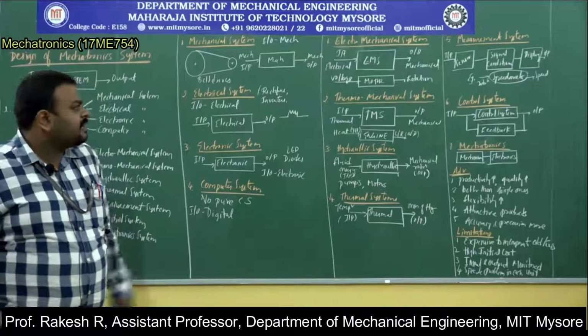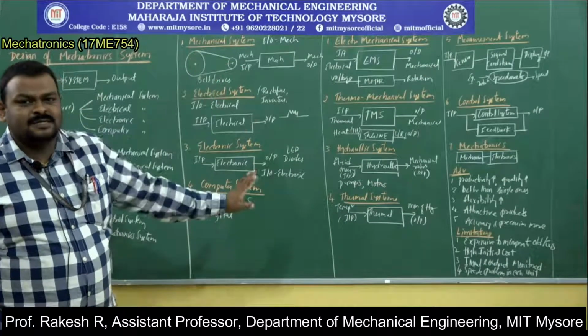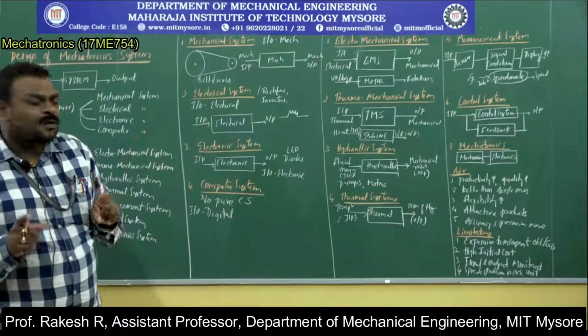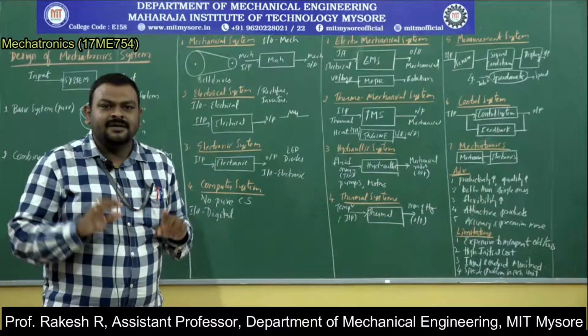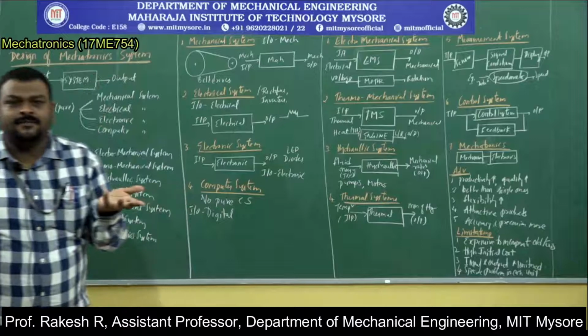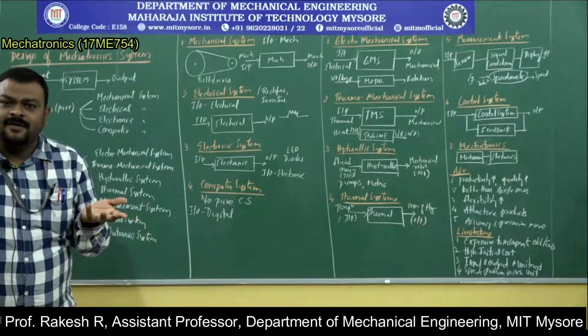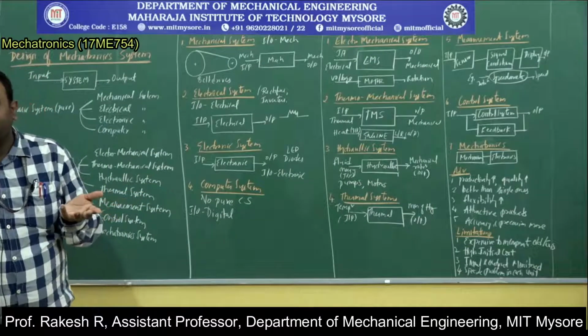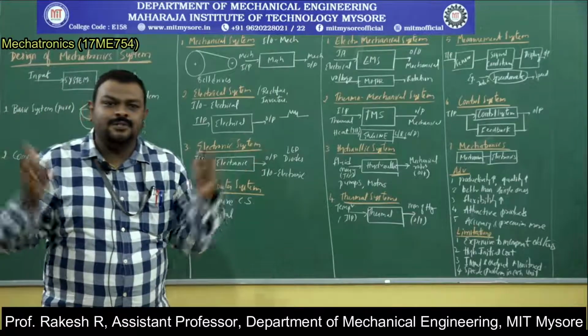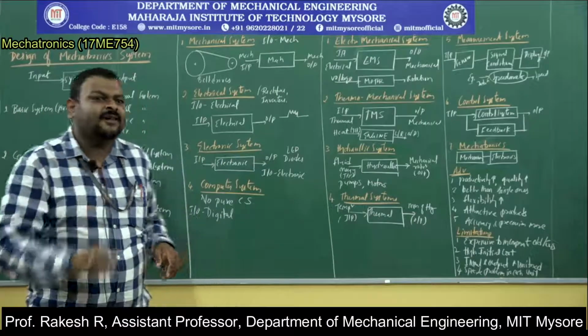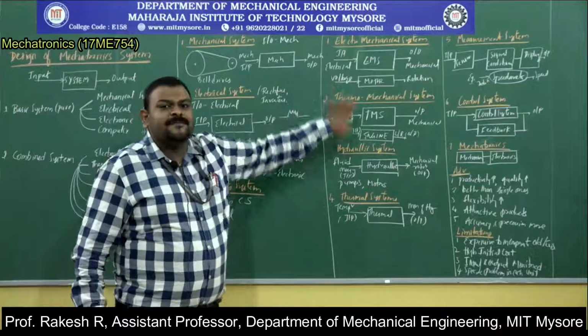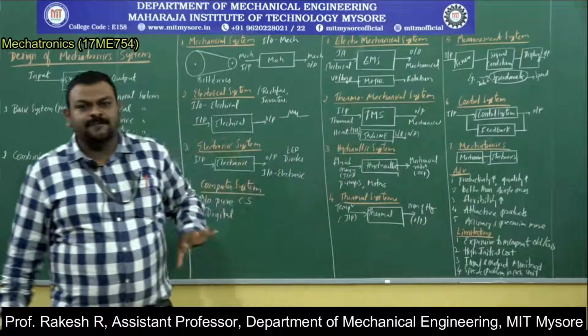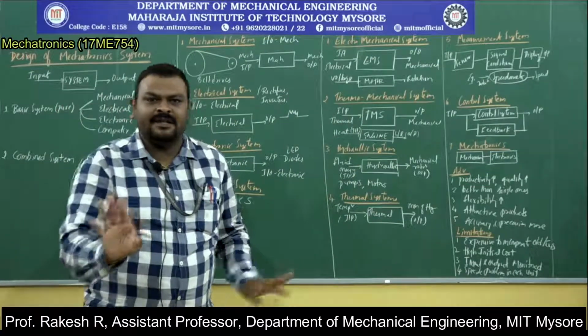So what we are looking at is only the basics. Basics means we are seeing only two systems. There might be four systems. The systems may have a thermal system, a mechanical system, an electronic system, and a computer system. Those things will be there. But what we are seeing is only the simplest type of combined systems. Simplest means only two, 1 plus 1 like that.